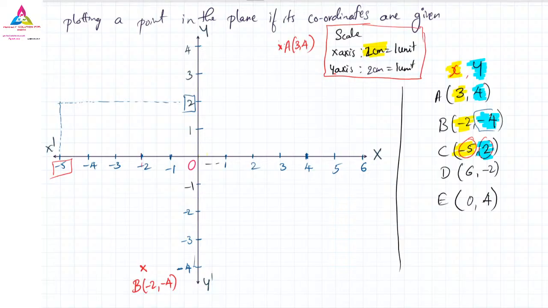Okay, and this C point, minus 5 and positive 2, will come in the second quadrant. So where will the C point come? It will be here. The x value is minus 5, so C is here, minus 5 and 2.